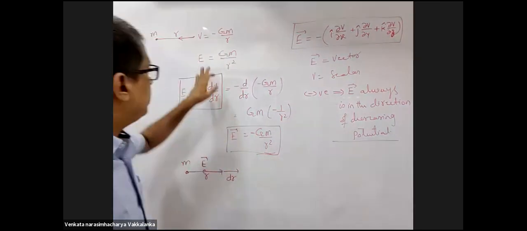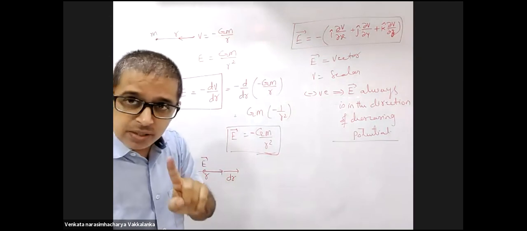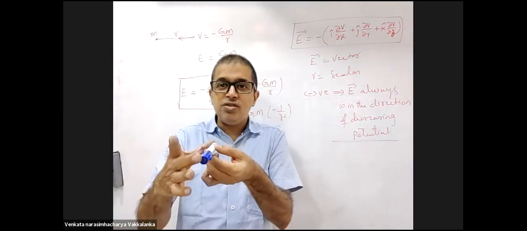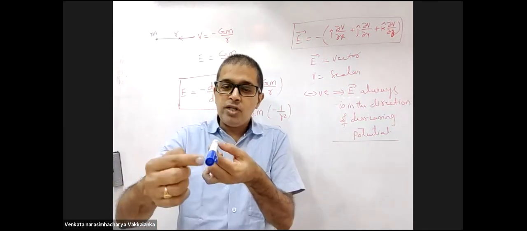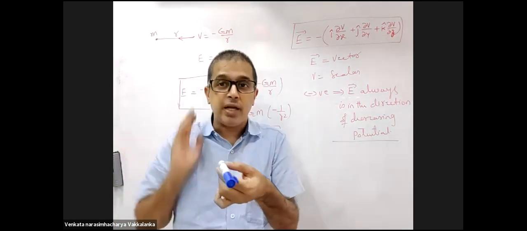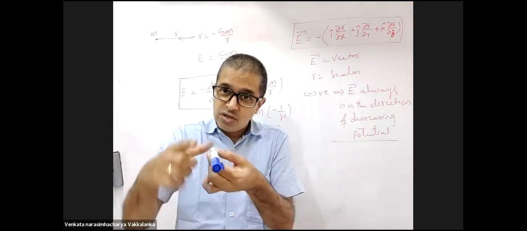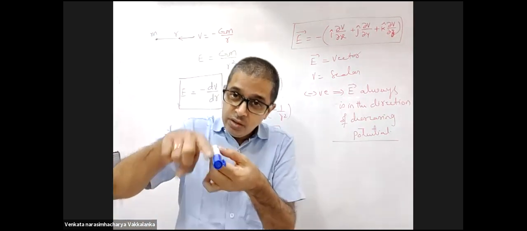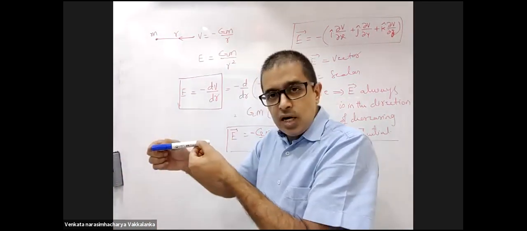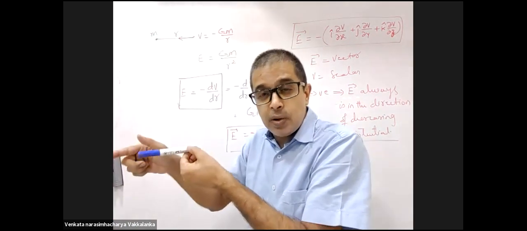Three points that we need to understand here. Minus dV by dr, that means I will take along this length, this is a dr. Potential difference divided by distance, I'll get the field in this particular direction.